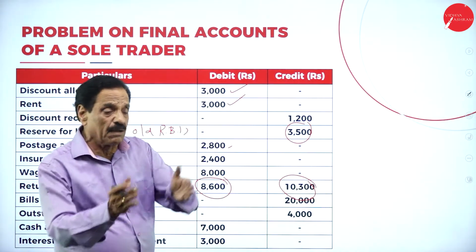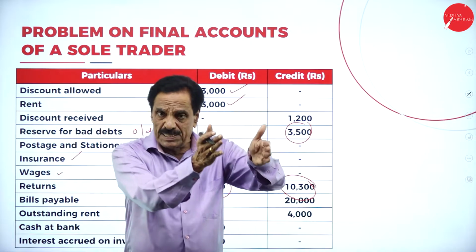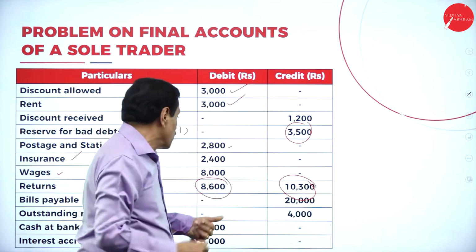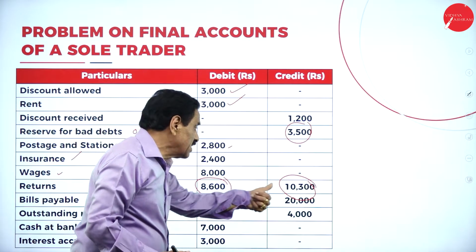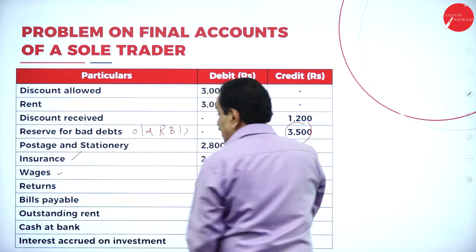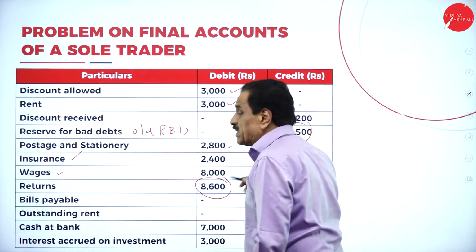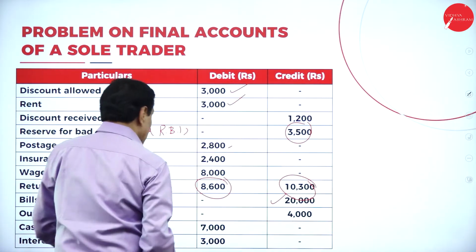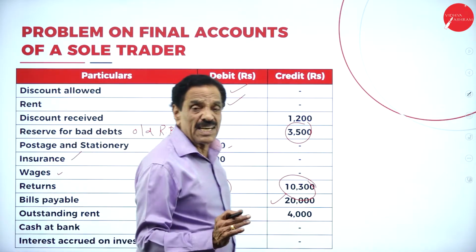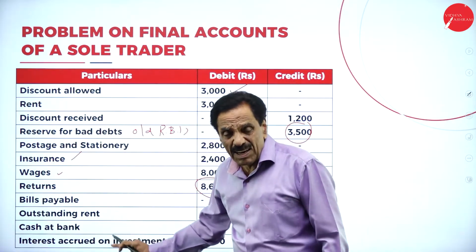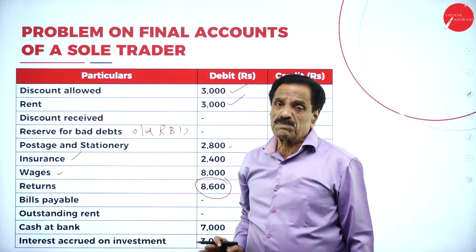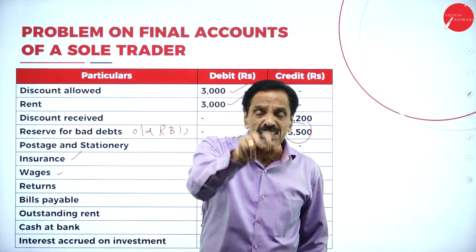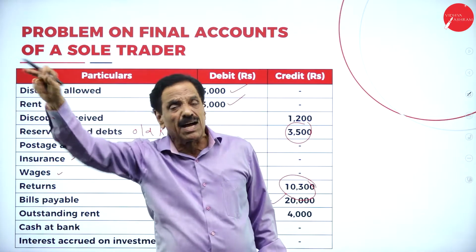10,300 is purchase return. Purchase will come on the debit side, sales will come on the credit side. Returns will be opposite. This is sales return, this is purchases return. Then bills payable is a liability that will come on the liability side of the balance sheet. Outstanding rent, if it comes directly, will come on the liability side of the balance sheet. If it is an adjustment, that should be added to rent, then only it will come on the liability side of the balance sheet.